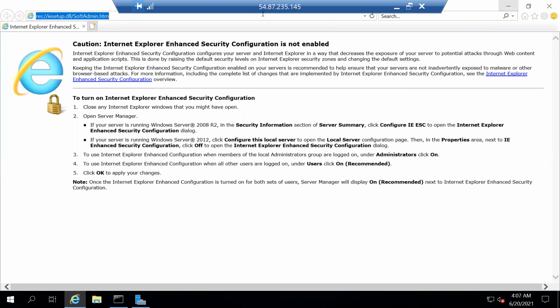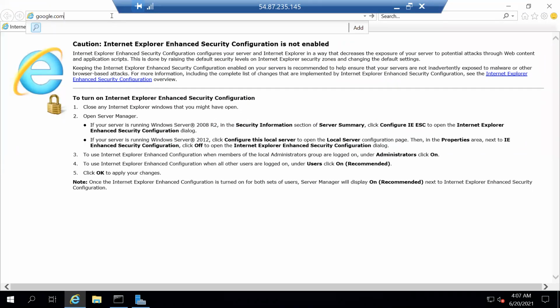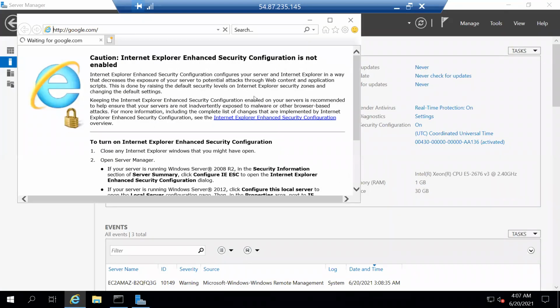Inside the Internet Explorer web browser, I will type google.com. Let's see whether Google will open or not. You can see here Google is not opening.